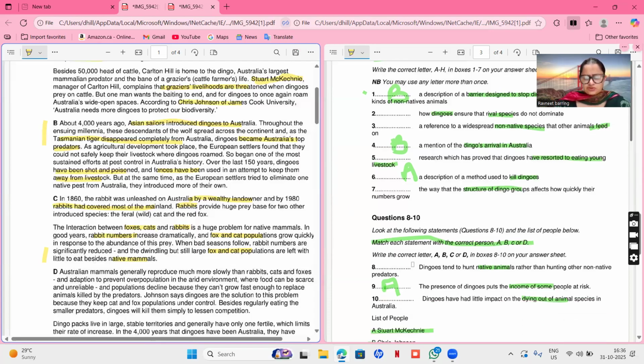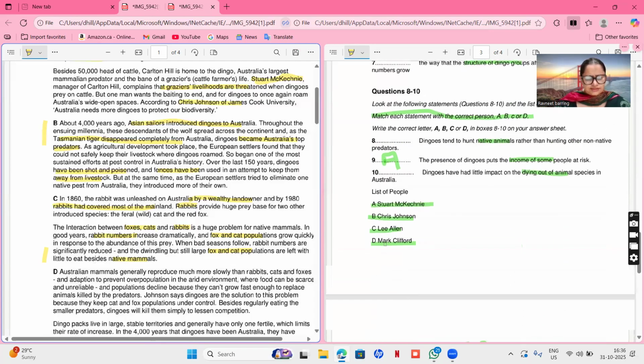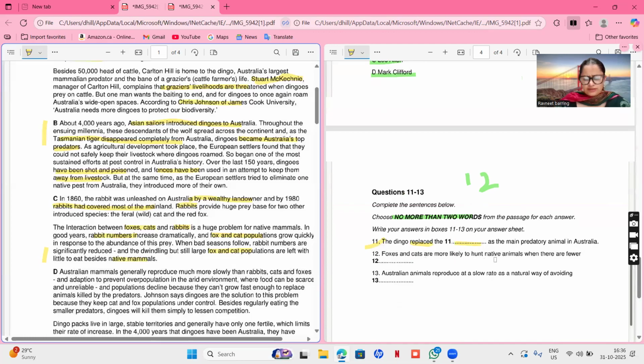All right, there is no mention of these things. Foxes and cats are more likely to hunt native animals when there are fewer Australian animals. So we're not talking about reproduction, but we are talking about foxes and cats. So basically, foxes and cats eat rabbits, but when rabbit is not there, they eat native animals.